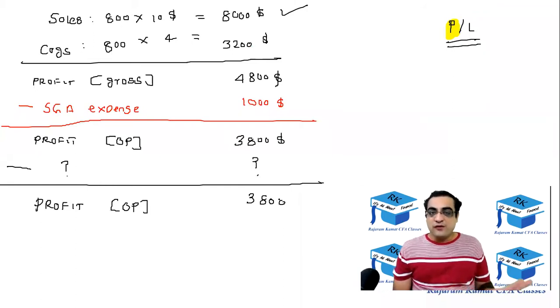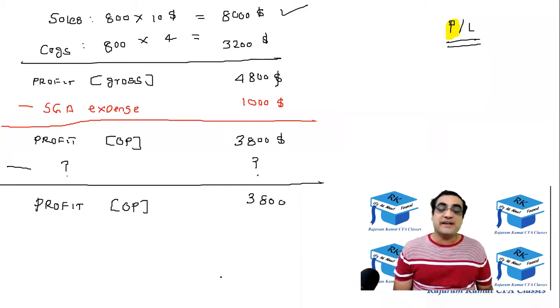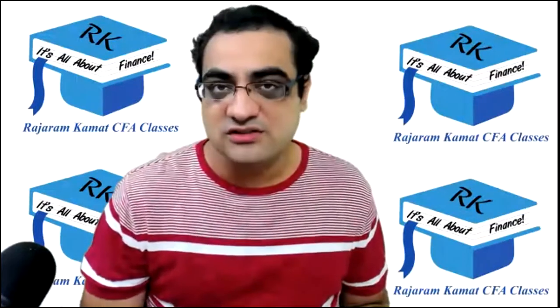Okay. Now from this operating profit, we will have to pay the financing cost.